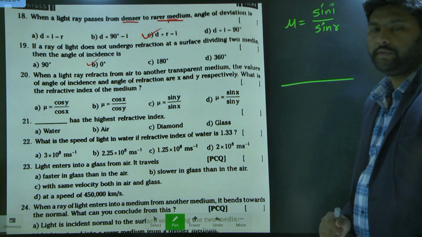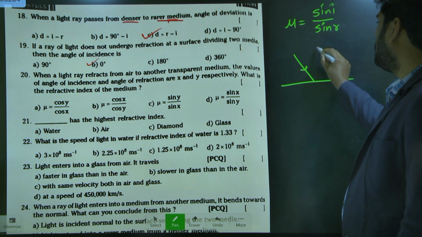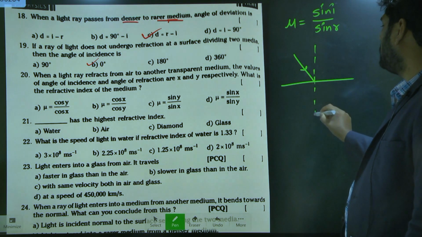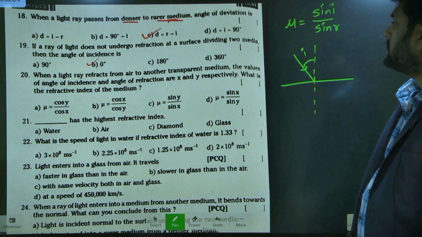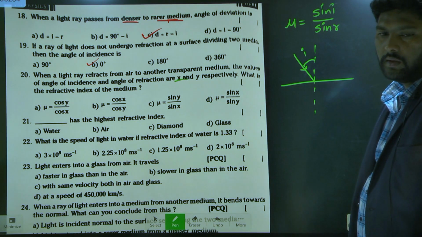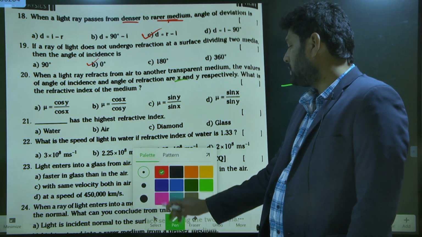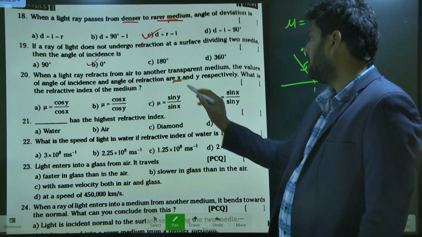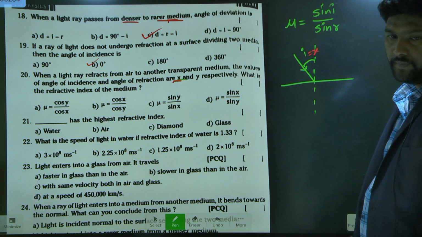This is the boundary of the two mediums, this is your light ray, this is your normal, and this is the angle of incident. How much is the angle of incident they have given? X. So I is equal to x.